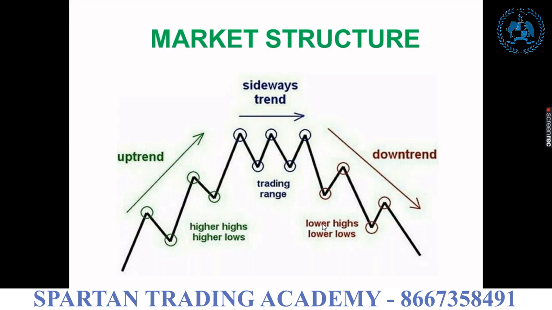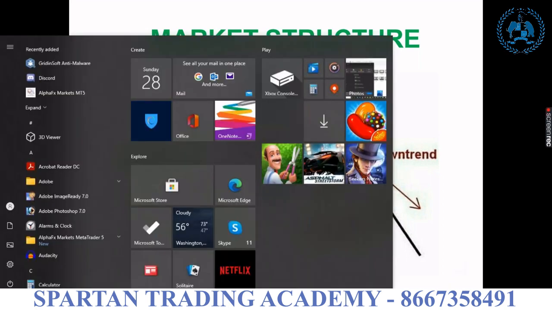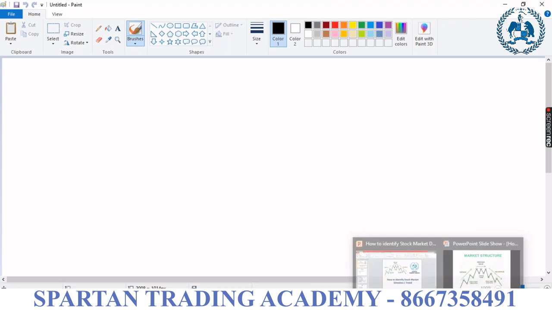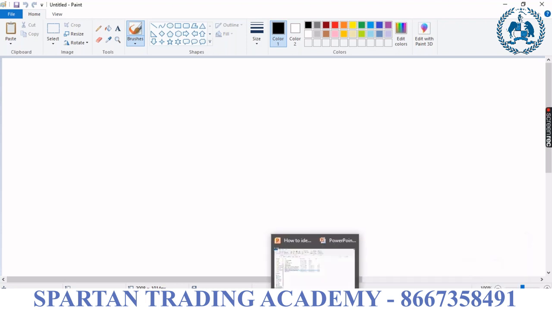First method, it's market structure. In the last 2 weeks we already discussed the entire detail about market structure. Those who are new, I will give you some overall introduction about market structure. All the markets move based on market structure only. You can watch any market, and you can see it here in the picture itself.